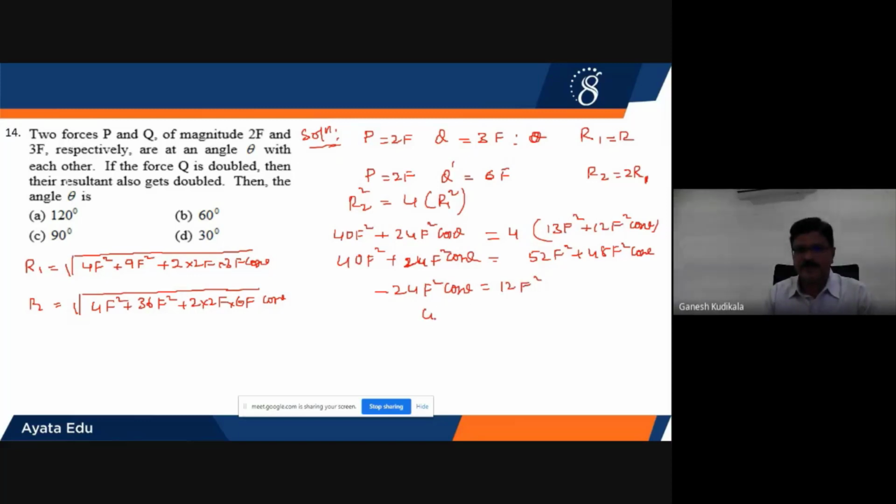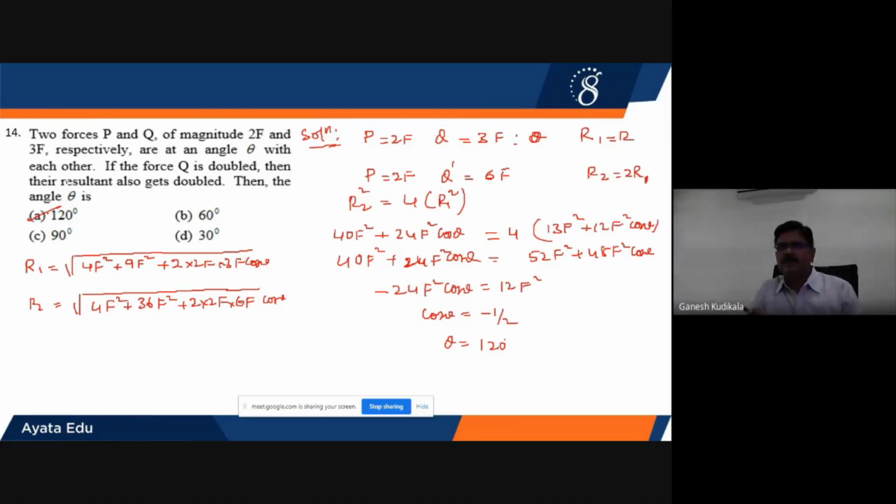Okay, F square will get cancelled, cos theta value will be equal to minus 1 by 2, which means theta value will be equal to 120 degrees. So therefore, it should be the first option. It's purely based on the parallelogram law of vectors, with the formula R is equal to root of P square plus Q square plus 2PQ cos theta.